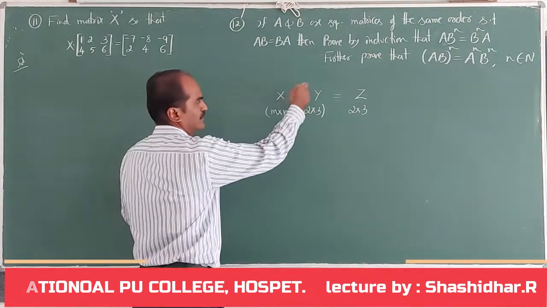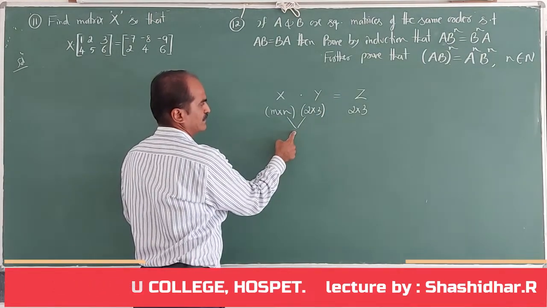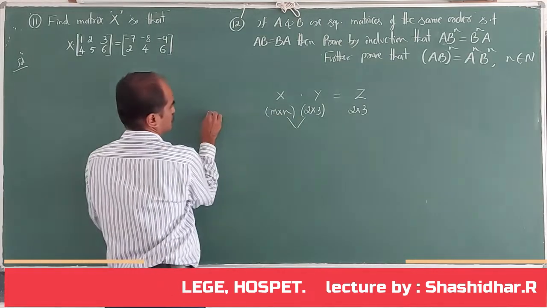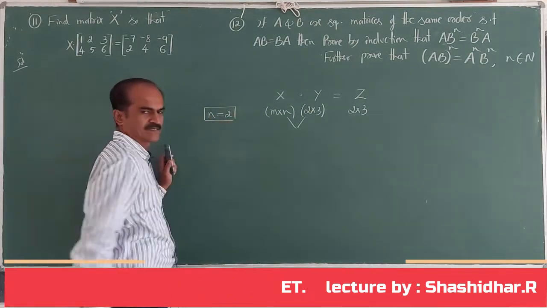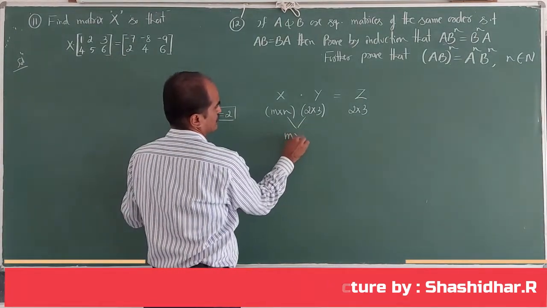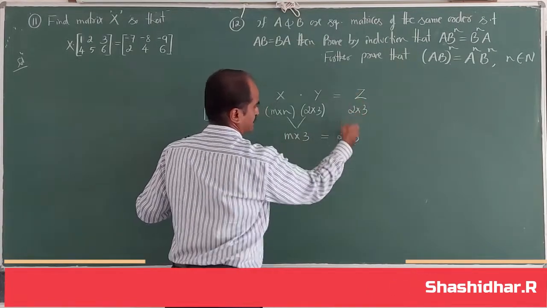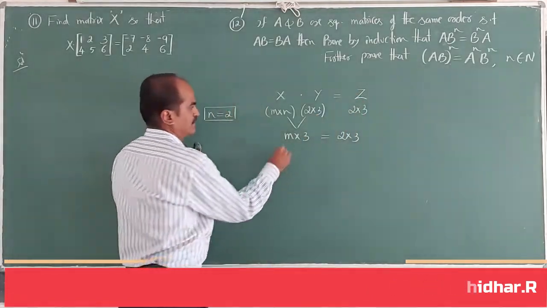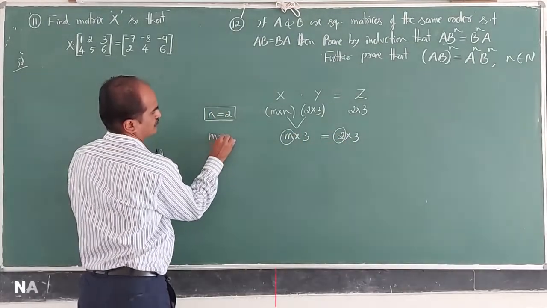Because X into Y equals Z, N must be equal to 2, that is, the number of columns of matrix X must be equal to 2. On multiplying these two matrices, what is the order of the resulting matrix? M by 3. The resulting matrix is given as order 2 by 3. So the value of M must be equal to 2.